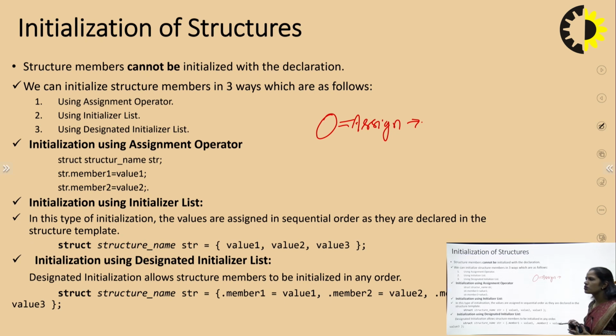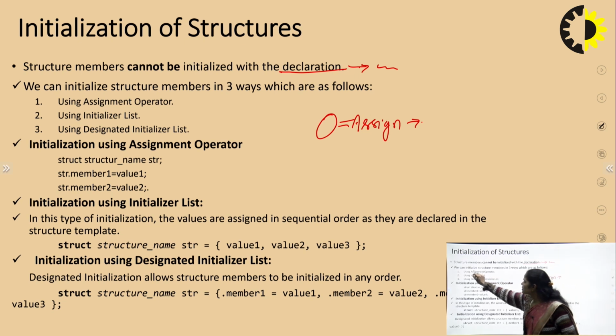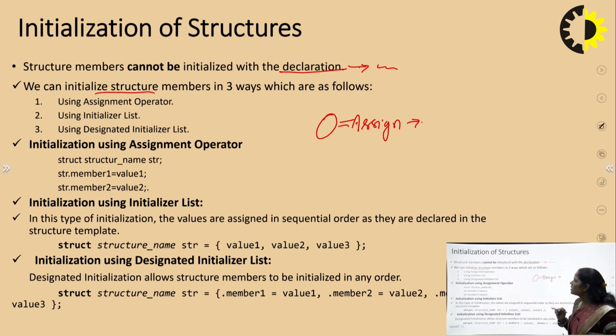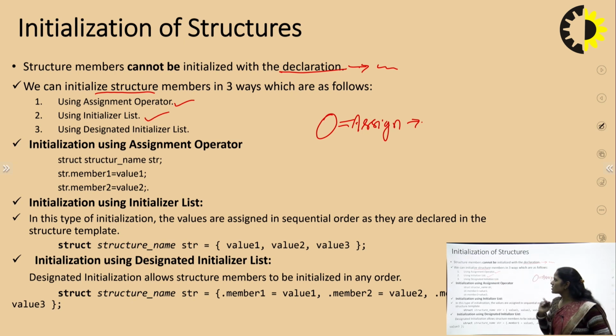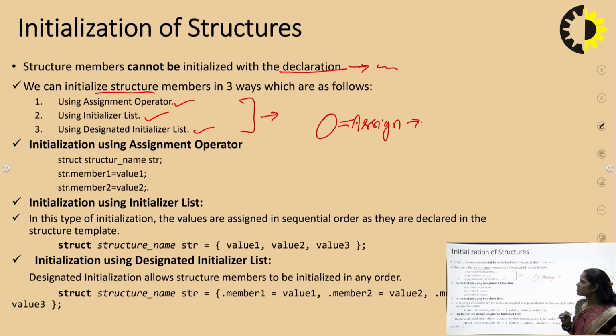When we defined, declared, and designed the structure, we are not providing any kind of values. Why? Because this is the structure, right? So this initialization goes under some other procedure, like by using assignment operators, by using an initialization list, and by using a designated initializer list, right? So here we have 3 different approaches to assign values to a structure variable.